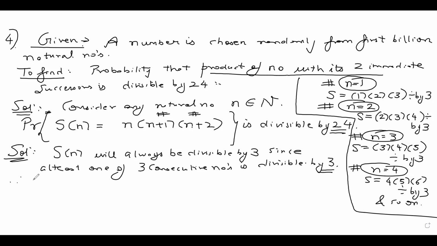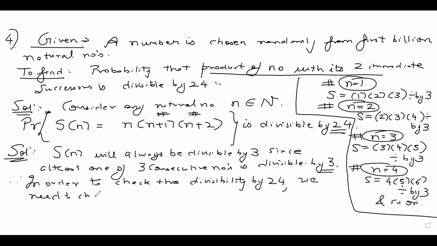So, in order to check the divisibility by 24, we need to check if S of n is divisible by 8.